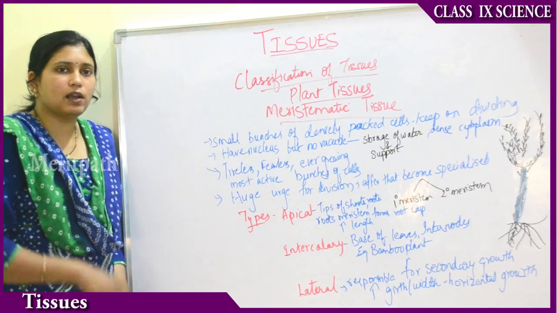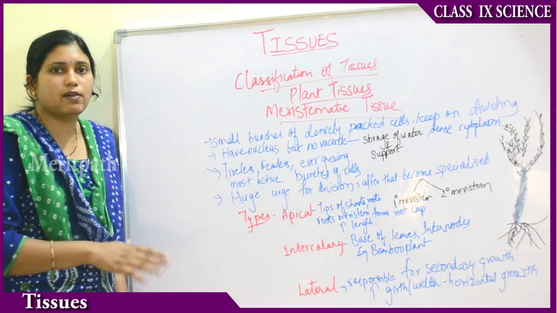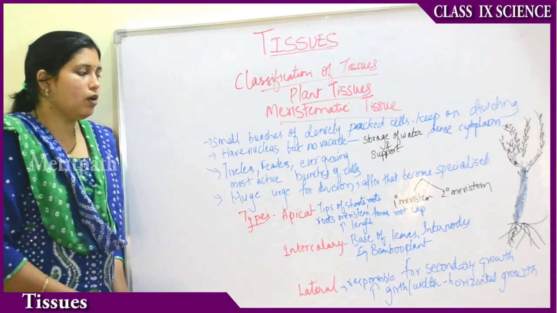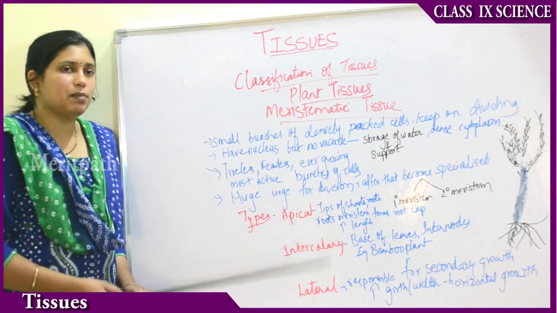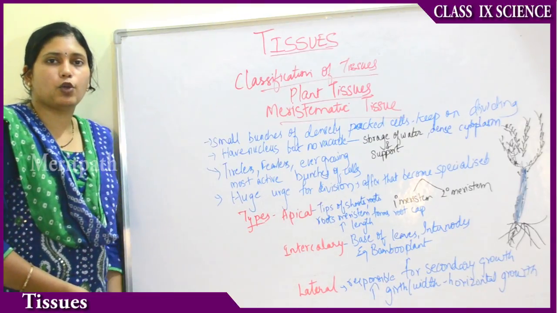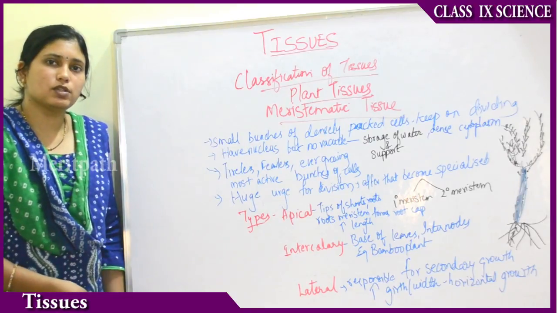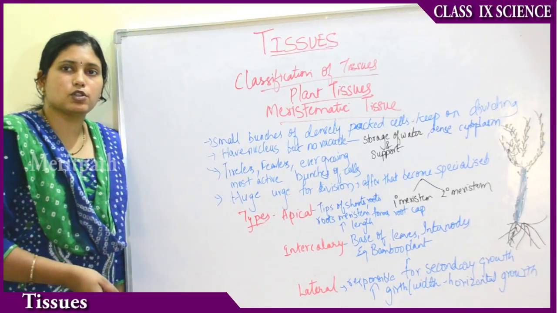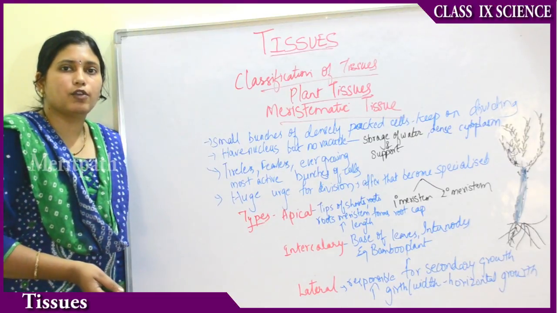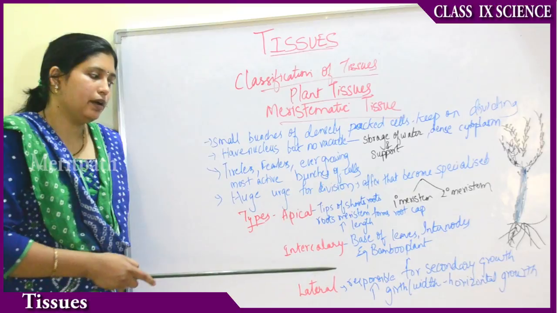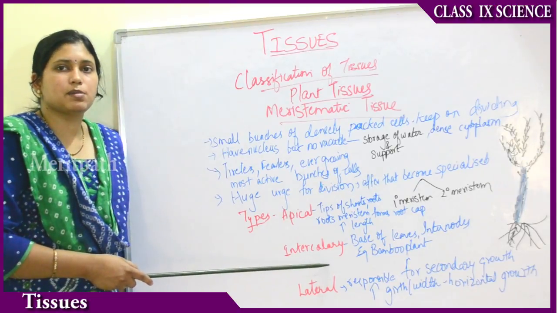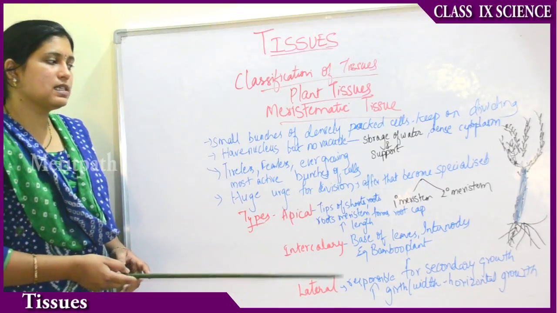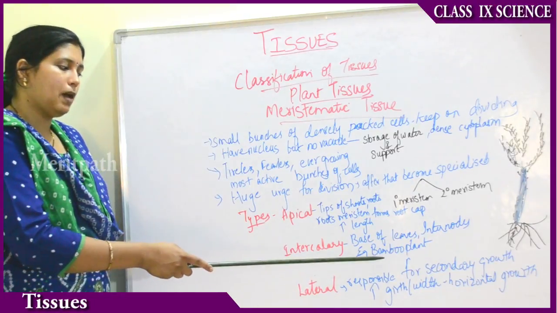Then sometimes in our lawns we cut the grass to equal length. What happens if the grass doesn't grow again? The plant will die. So the intercalary meristem is the meristematic tissue that helps in regrowth always. In the natural process where herbivores feed on the grass, it keeps regrowing, and where we cut the lawn, there also it keeps regrowing. So intercalary meristem is the meristem that is responsible for growth of the leaves, stems and so on. The example can be the bamboo plant.